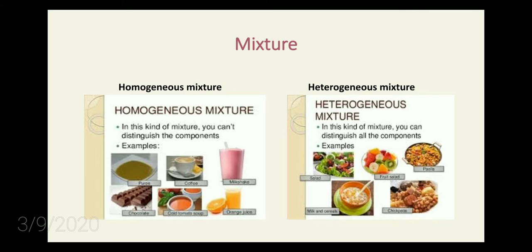Next is your heterogeneous mixture. In this kind of mixture you can distinguish all the components. For example, salad, your fruit salad or vegetable salad, or your chickpeas, your bel puri, all those things. You can separate out everything, you can see each one separately. When you look at it, you can see all the components separately. So those come under your heterogeneous mixture.